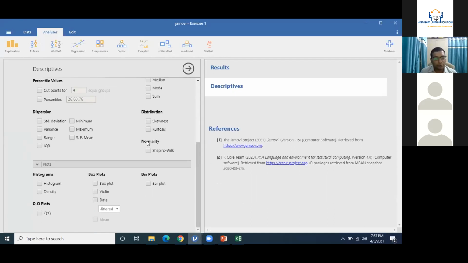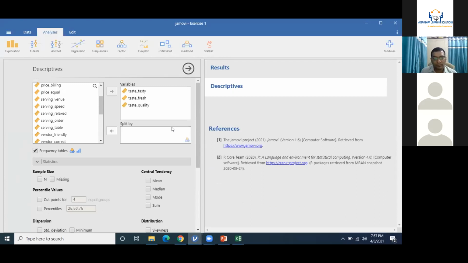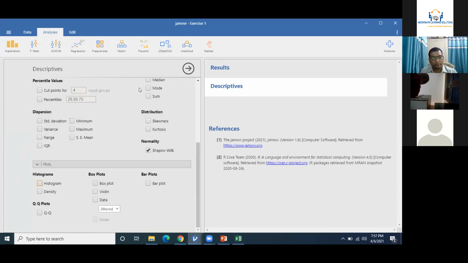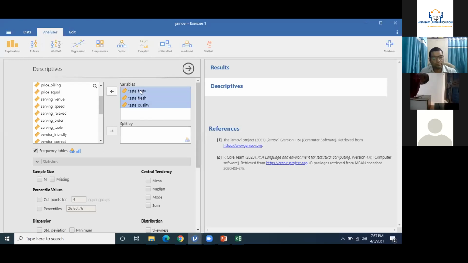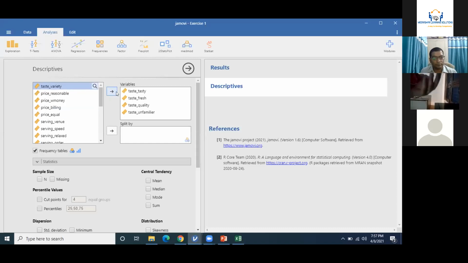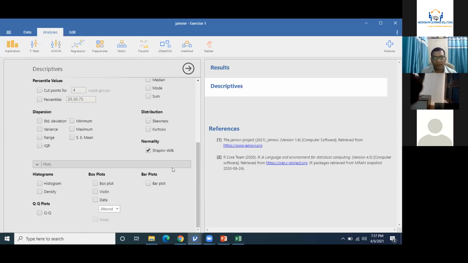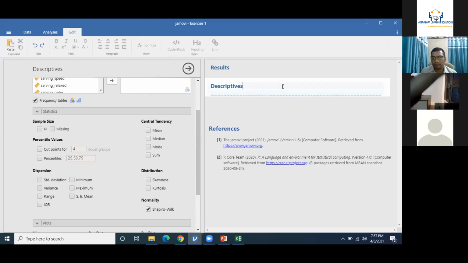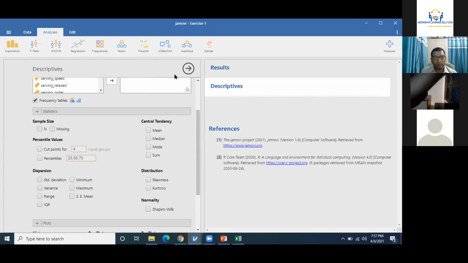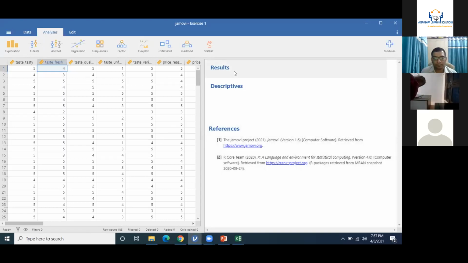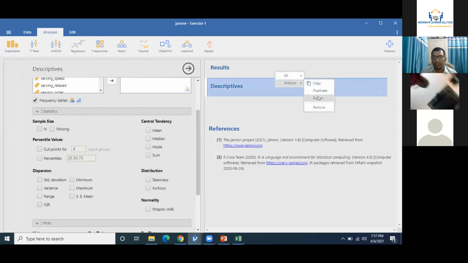So under the plot, under the option of normality, you can click on Shapiro-Wilk. I will redo this.